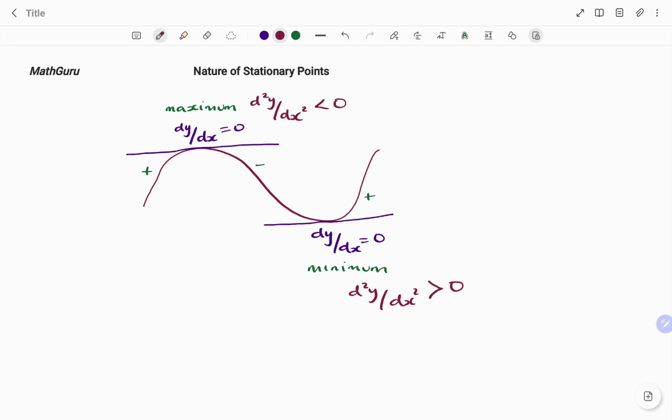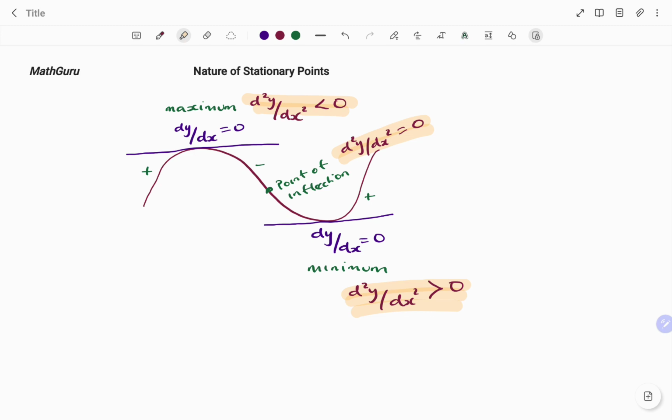And if I have my second derivative equals 0, I call that point the point of inflection, where I have my second derivative equals 0. Note that the second derivative, as shown, is used to test the nature of my stationary point.